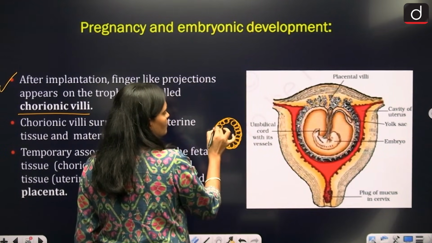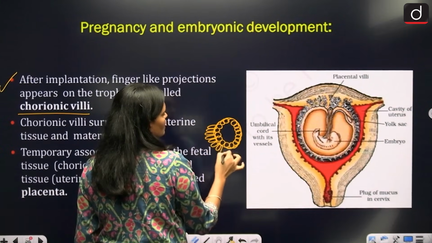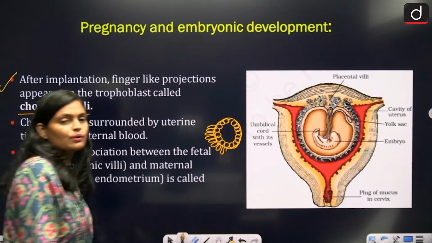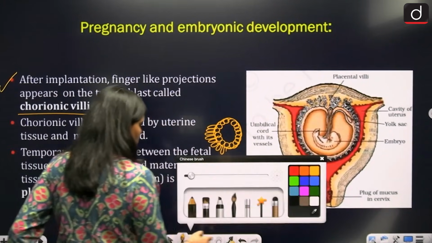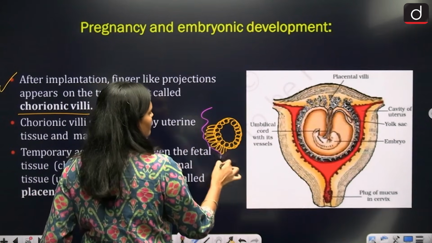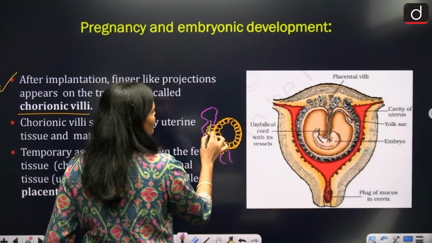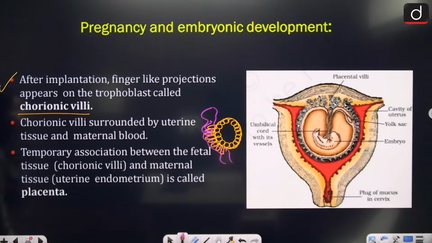A finger-like projection comes out of the trophoblast, and this finger-like projection is surrounded by the uterine blood vessels and the uterine wall.